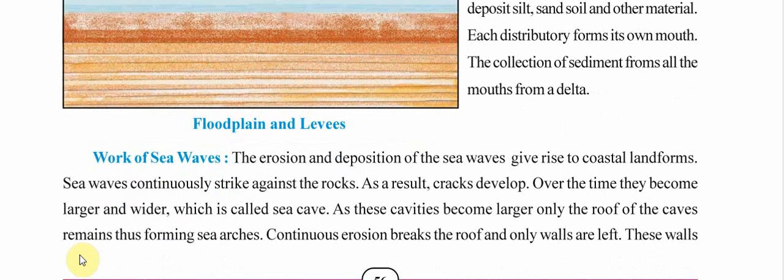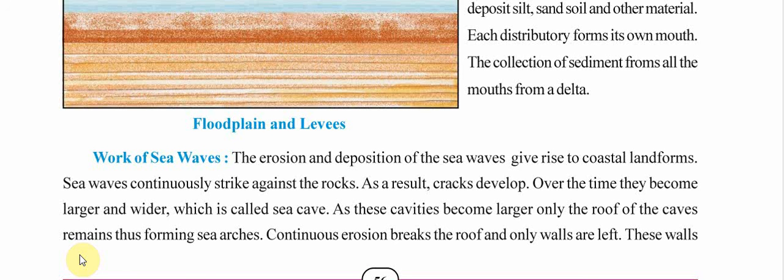Next is the work of sea waves. The erosion and deposition of the sea waves give rise to coastal landforms. Sea waves also carry salts with them. So when they erode, and due to the tides and ebbs, they take and they deposit. They form coastal landforms. Sea waves continuously strike against the rocks.